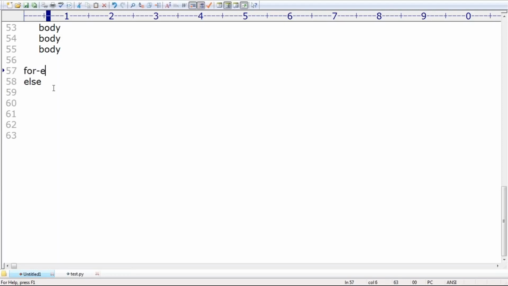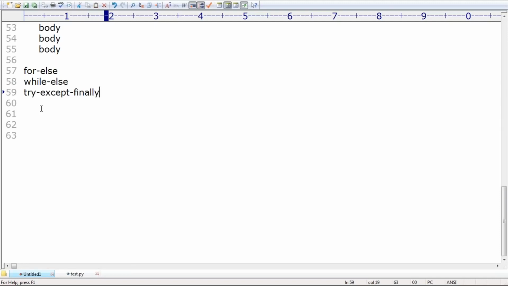For else is possible, and after that, while else is also possible. Don't think else is applicable only for the if statement. It is applicable for the for loop and the while loop. And tomorrow we are going to discuss try, except, finally blocks.